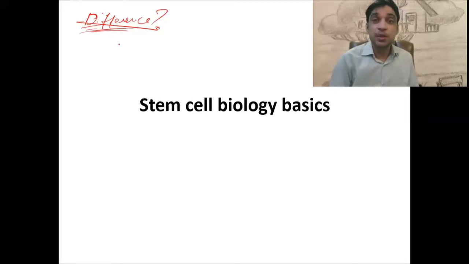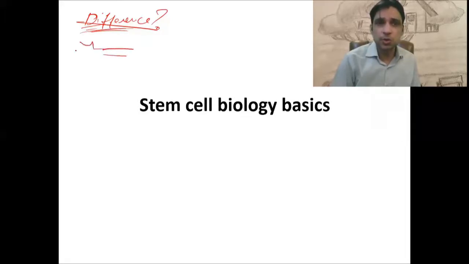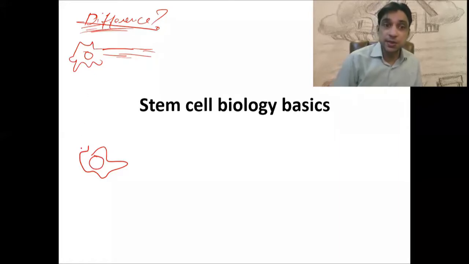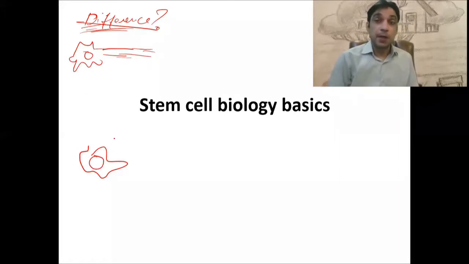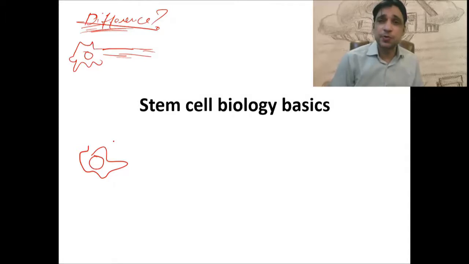So let's see what makes one cell different from the other. So this is an example of a neuron. Let's suppose 2 times it happened. This is an example of the neuron, and there is another example, that is an example of an epithelial cell. So there is a neuron over there. So this cell is different from this cell, extraordinarily different from each other.